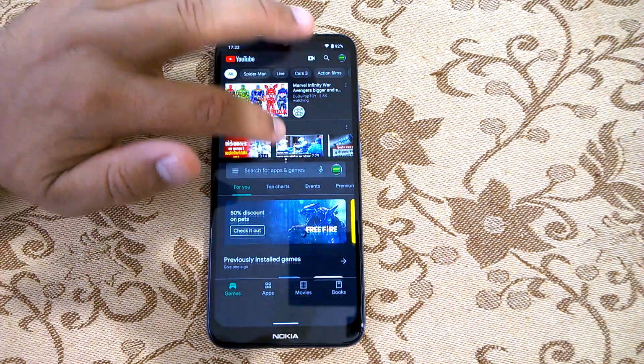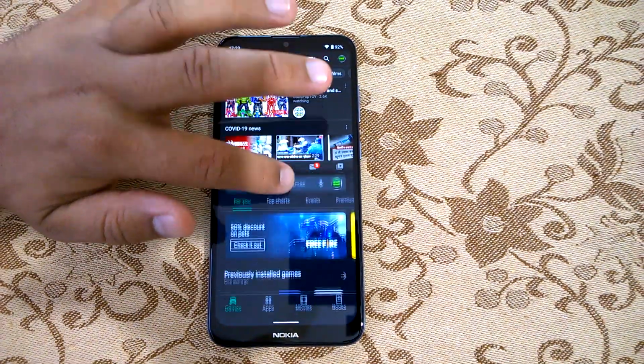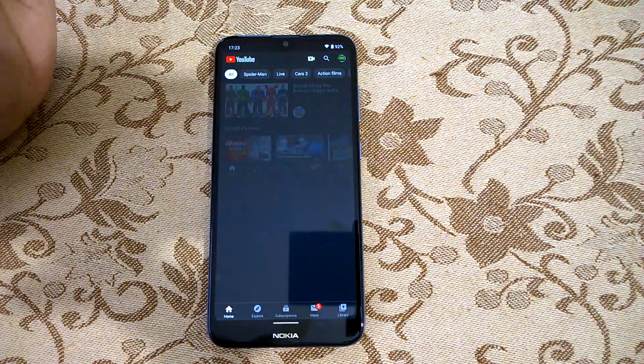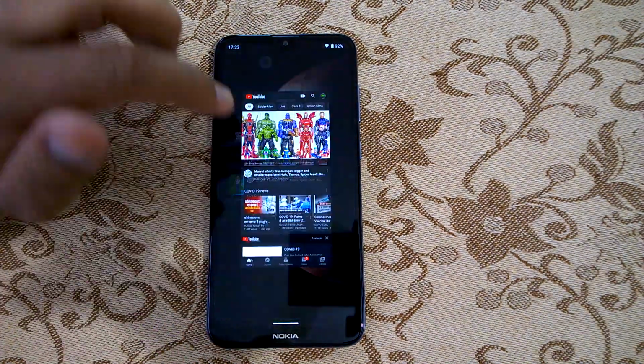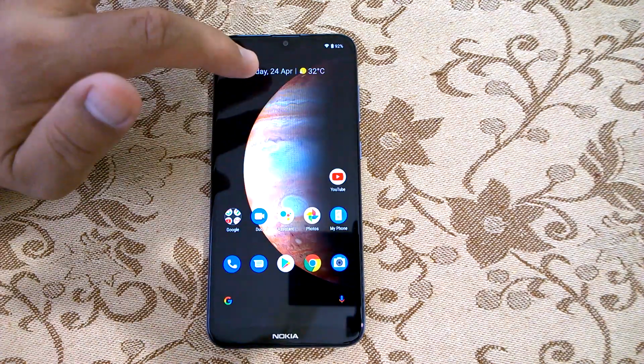So you can now see that split screen UI is enabled, and you can then use that. So this is all about the new gesture navigation on Android 10.